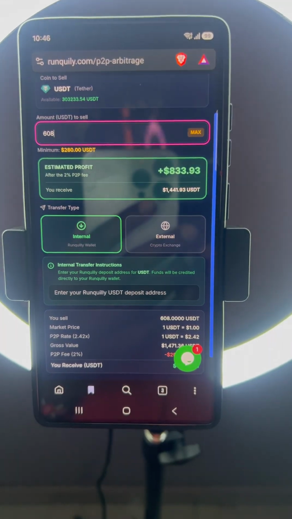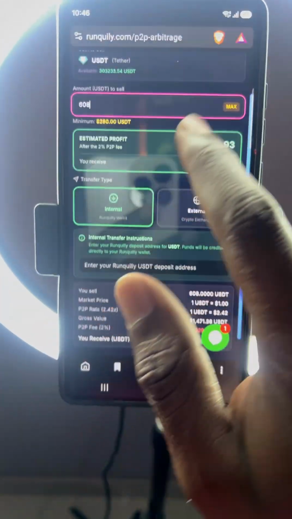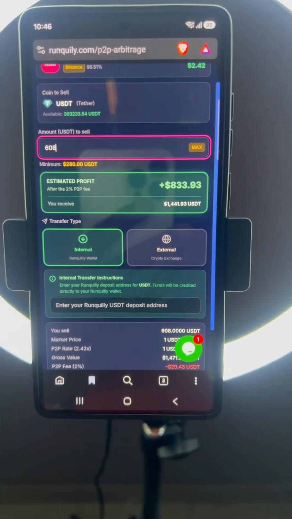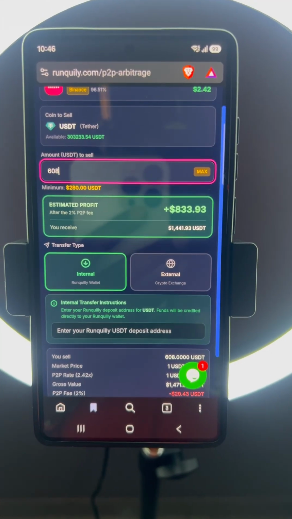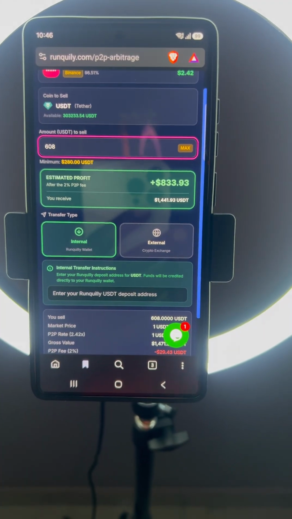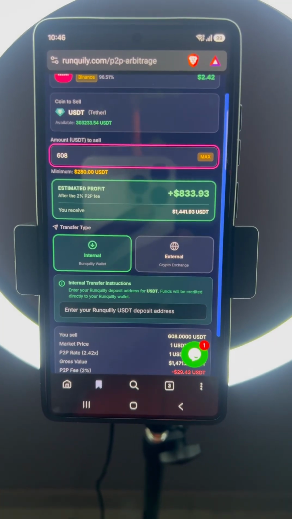Actually, today we'll have a live. Yesterday we had the first live. We are just trying to test things. It won't be a long live, just trying to test things. Then we set up an office, then we start live trading.